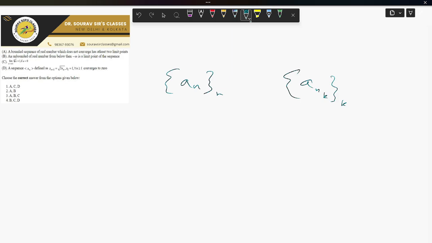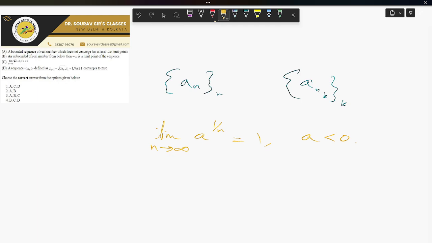Okay. So now we are going to evaluate statement C. Limit n tends to infinity, let me write it first, a to the power 1 by n is equal to 1, they say, if a is less than 0. So now for a less than 0, a to the power 1 by n is not defined for even n in the real number system, since fractional powers of negative numbers are not real.